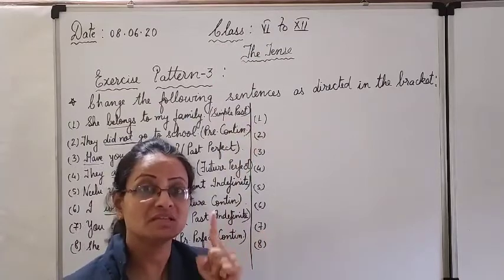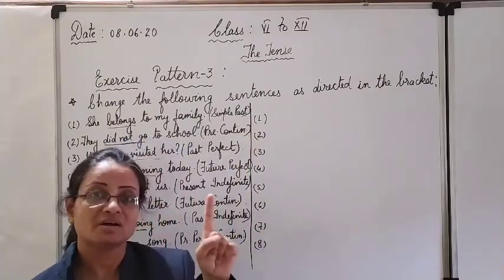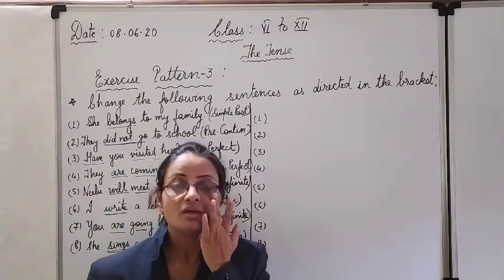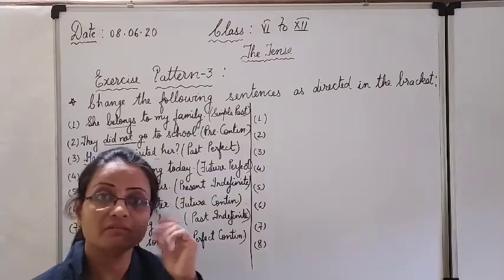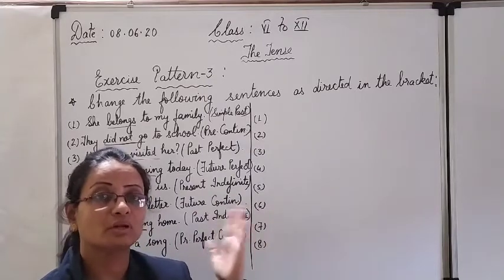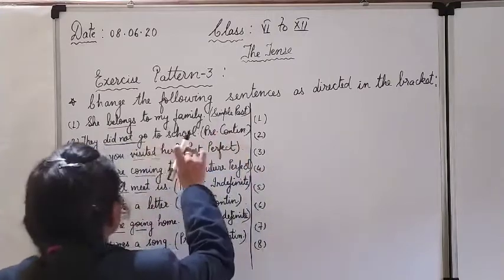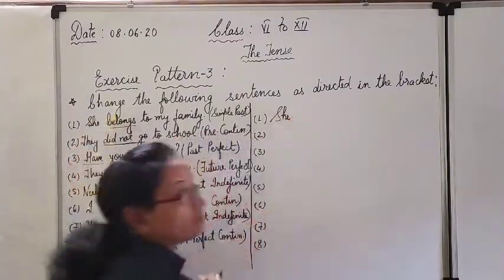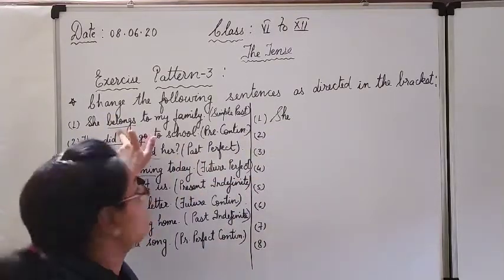Simple past. Bring to your mind what I have told you: in the simple past and the simple present, no helping verb will be used. In case of simple past, you have to go for the second form of the verb irrespective of any subject, any number, singular, plural, any subject. So here she will not change. So see children how to solve it. Word by word we will note down the answers and you will see how and what to change.